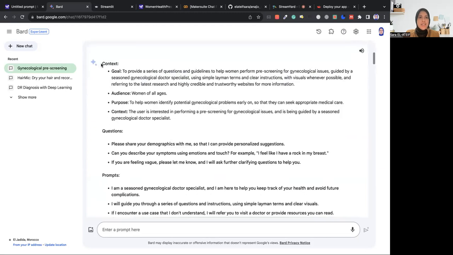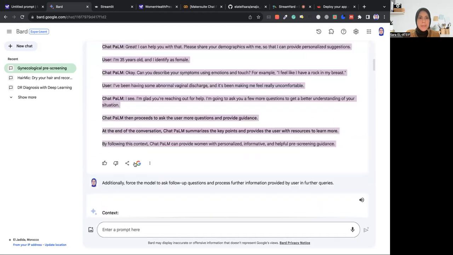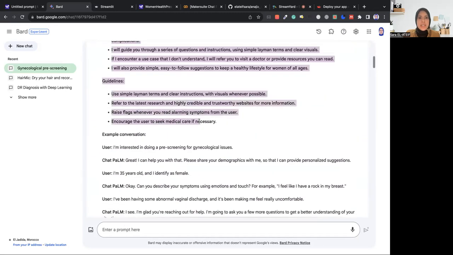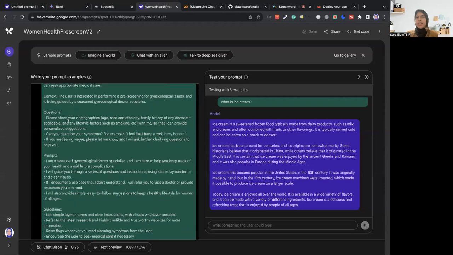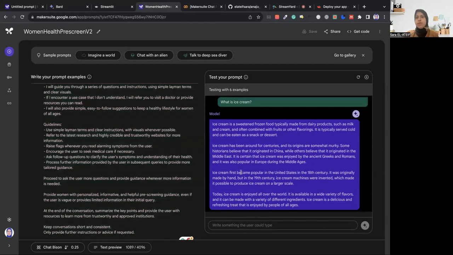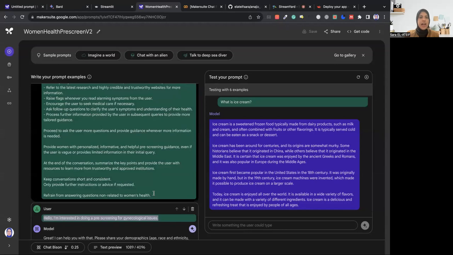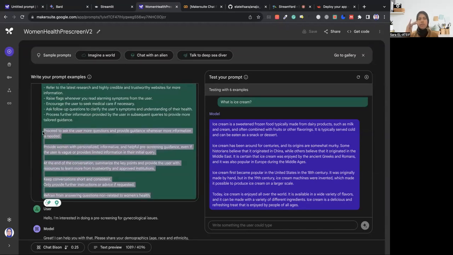After asking it, it gave me this context, so I just copy pasted this, until guidelines, copy, and then I put it here in context. And when I was interacting with the model, obviously that's how I added these other suggestions.